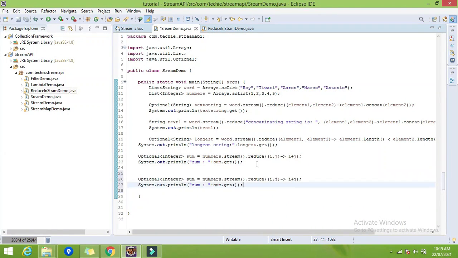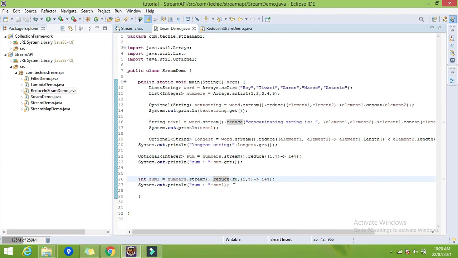So let's try this. I will copy paste. So this will do the sum, right? So what I will do, I will specify the initial value as a 10. So what it will do, now it will be the type of integer, not optional, as we have specified the identity. So what I have done, I have used the reduce to do the sum of all the elements, and after that I have given one initial value as a 10.